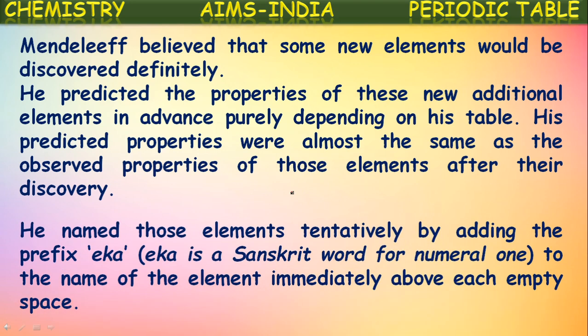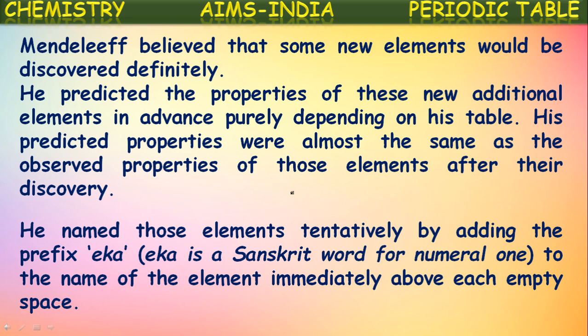He named those elements too, not only predicting the properties, tentatively by adding the prefix eka. Eka is a Sanskrit word for numeral one or same. So it is added to the name of the element immediately above each empty space.